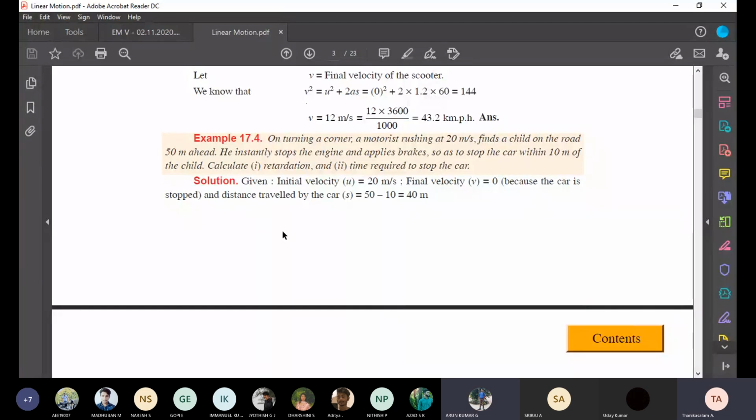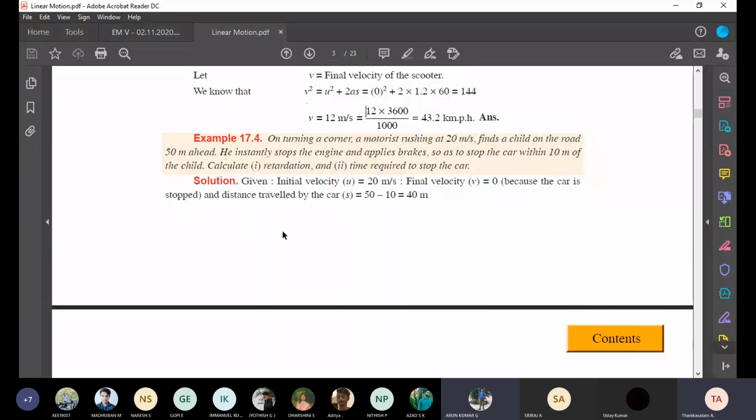Okay. See, on turning a corner, a motorist is rushing at 20 meter per second. That is the initial velocity. Suddenly you have seen a child crossing the road 50 meter ahead. What do you have to do?